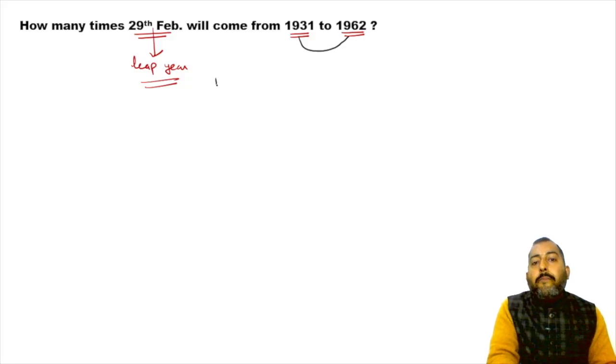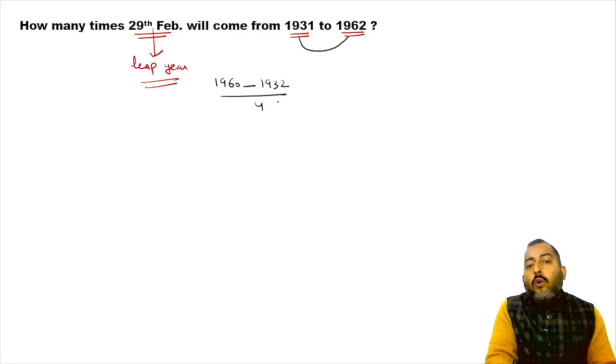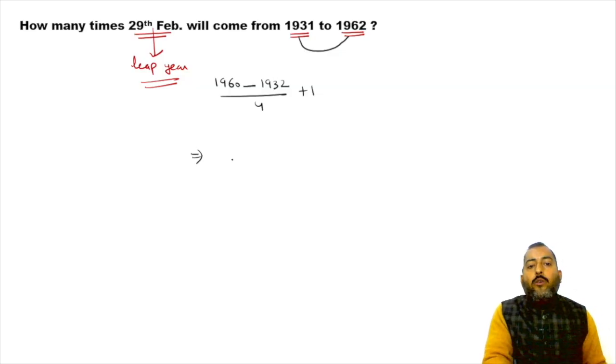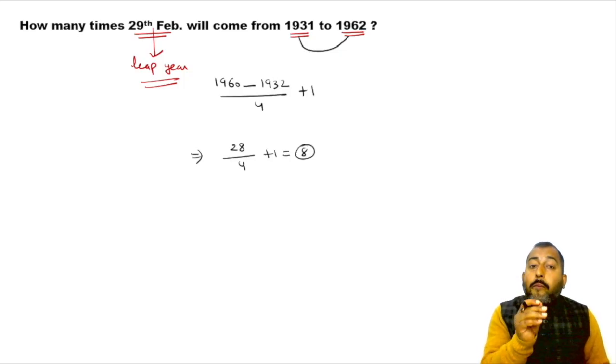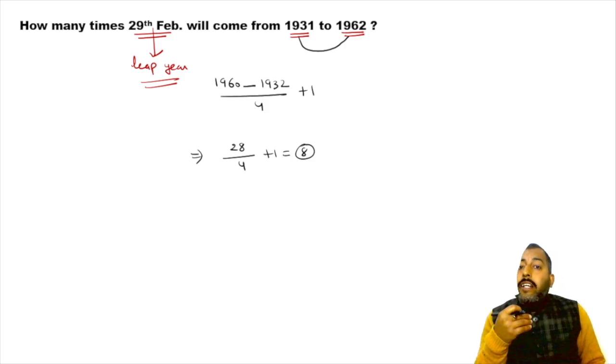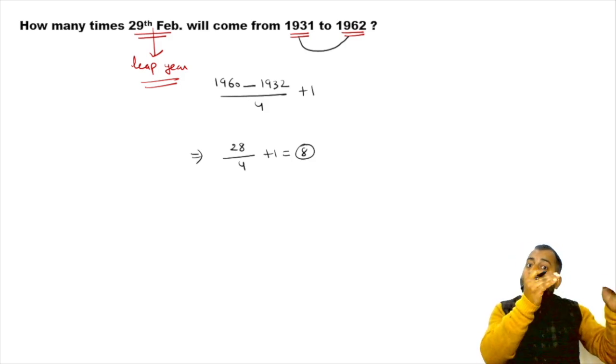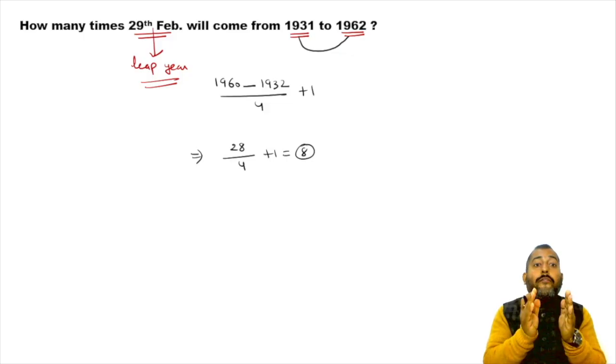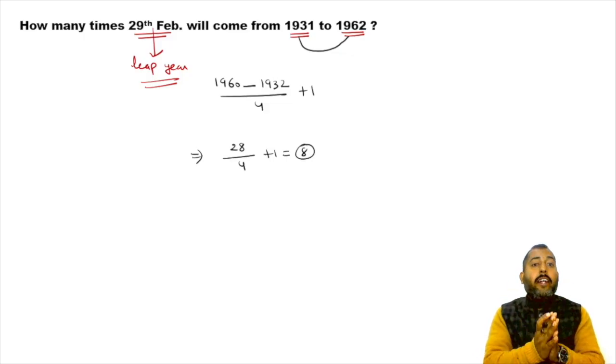The last leap year in this range is 1960. The first leap year in this range is 1932. Divide by 4 plus 1, which comes out to be 60 minus 32 is 28, upon 4, plus 1, which equals 8. So there are going to be 8 leap years from 1931 till 1962, and in every leap year you will find 29th February.